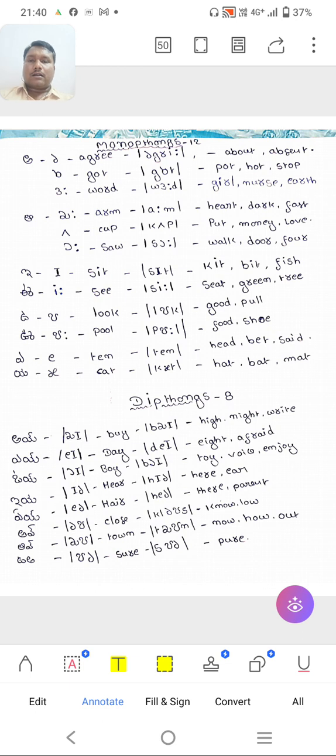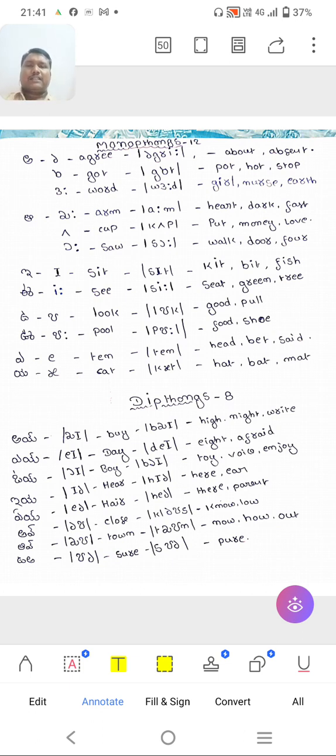Then up, cup, so we can say it like the cup. Then put, money, low, like that you have to pronounce. Then saw, then walk, door, for, like that we have to pronounce it. Then e, sit, then kit, bit, fish. So this is phonetic transcription.